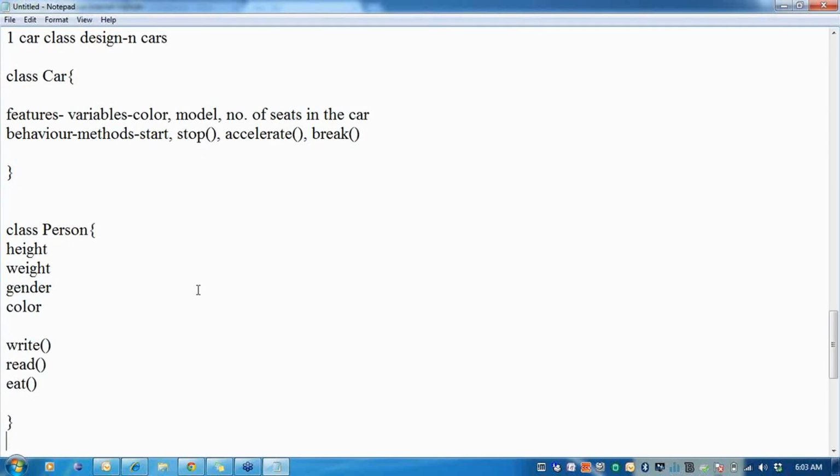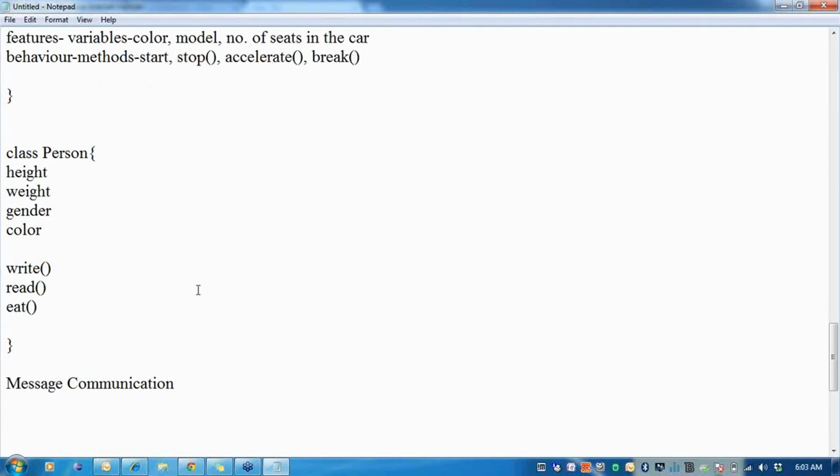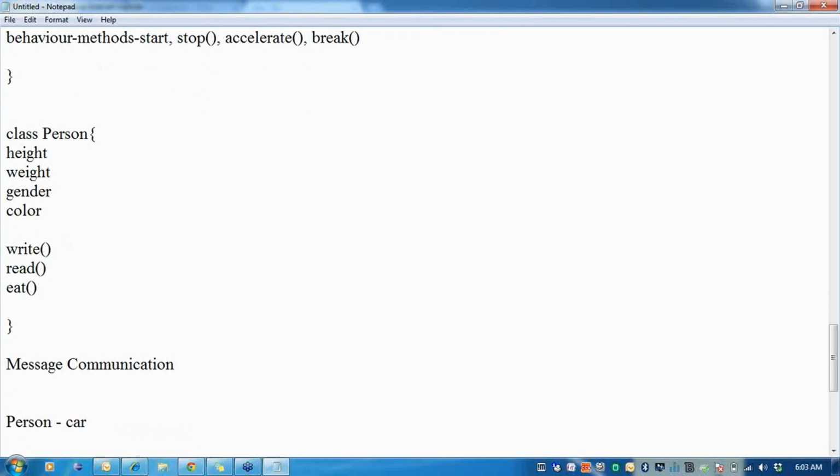So when I have two objects, physically I have a class, so I can say all of us are persons. And how can I tell a car is a class? Because of the class design, which comes in the logical design, which is the class. And I can allow two objects to communicate with each other. Here you can see the person and the car can communicate with each other.